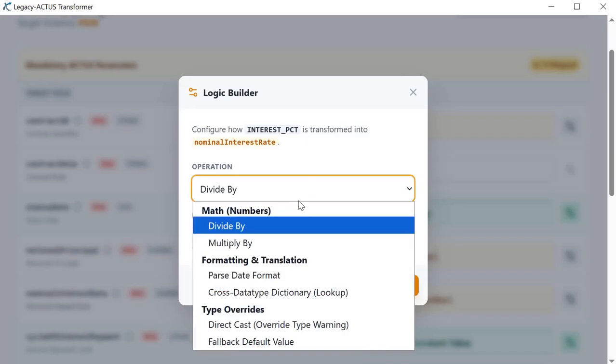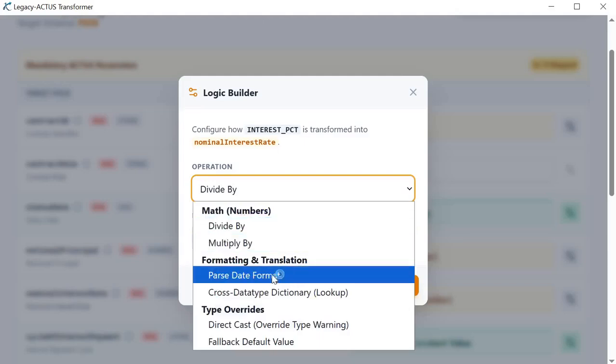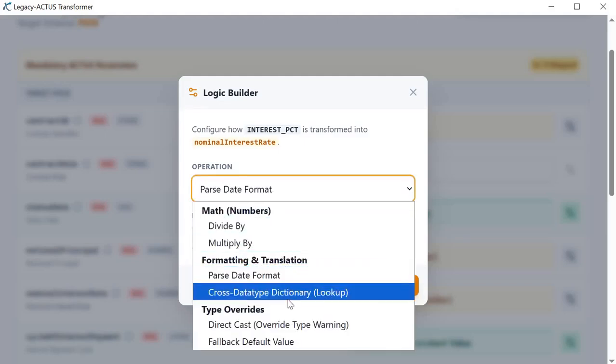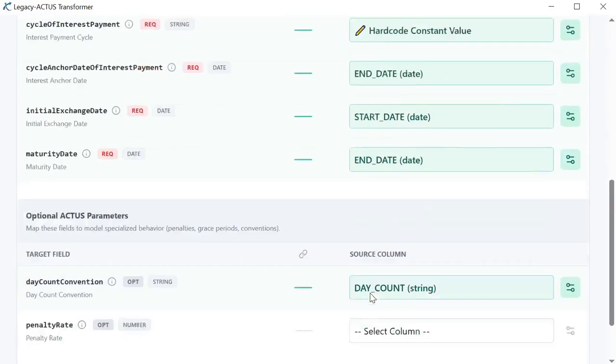The sample logics are division or multiplication by a number, useful, for example, to get the interest rate as a fraction of 1. Parse date identified as a specific format. Changing a legacy value with the corresponding ACTUS value, etc. There are optional ACTUS parameters also.